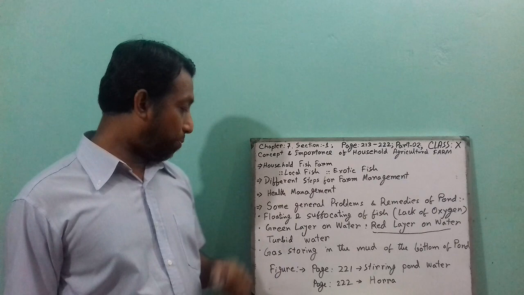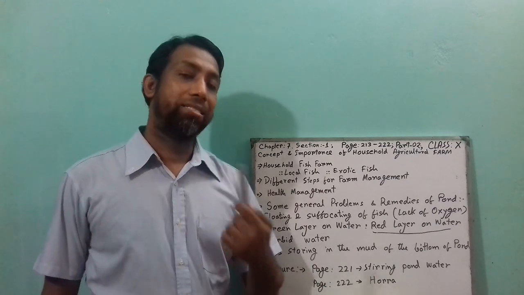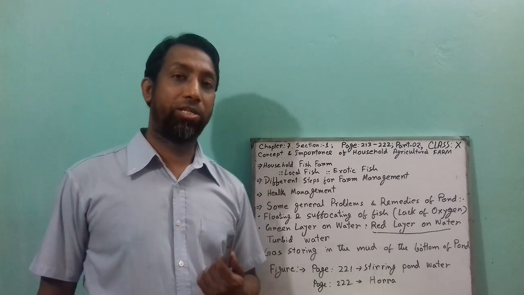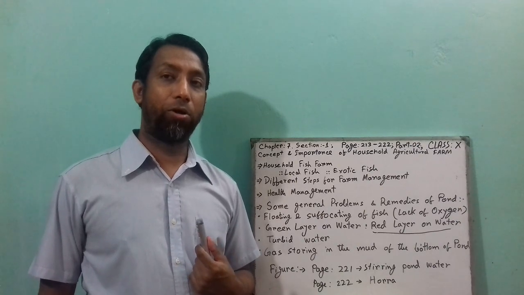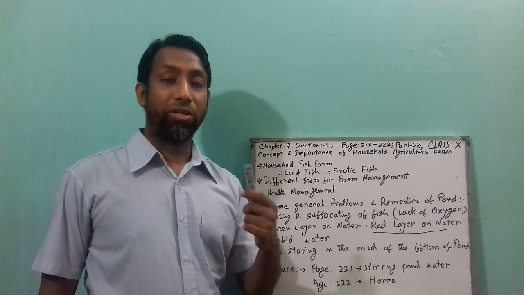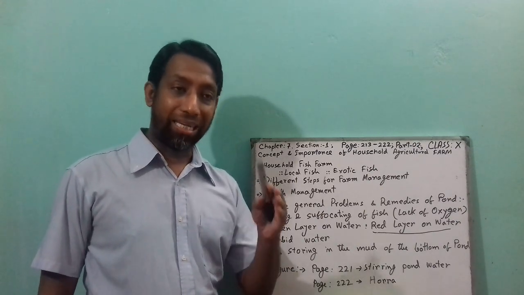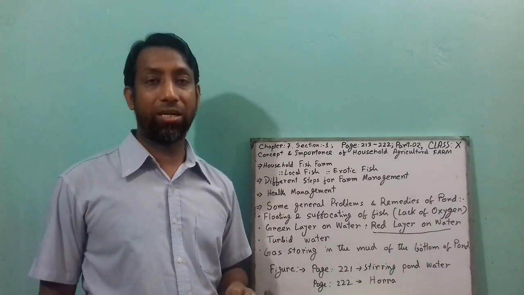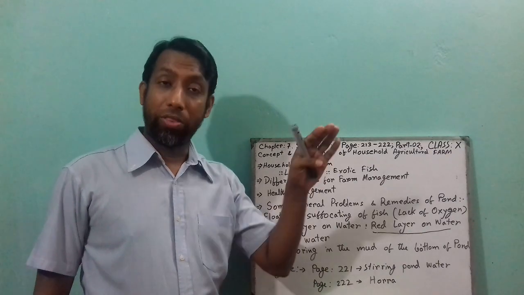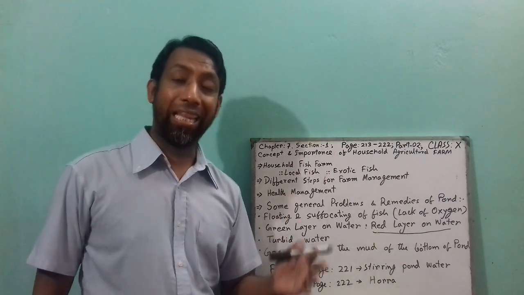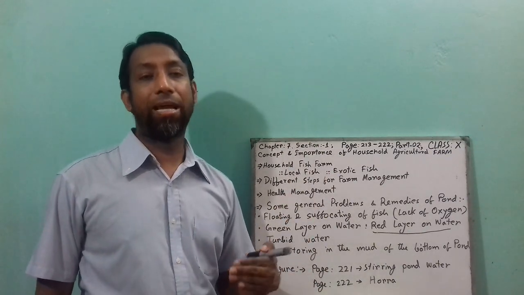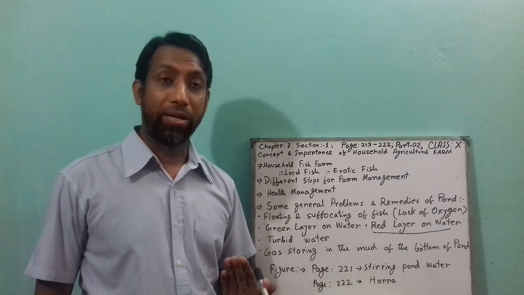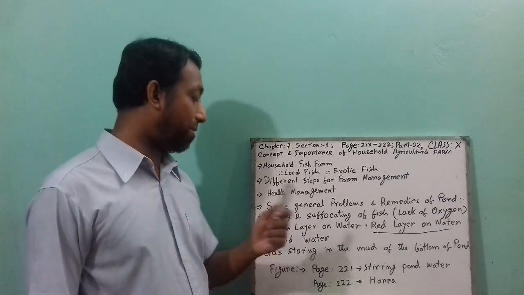So the next point is turbid water. Sometimes turbid water increases in the pond, like if rain water falls in the pond or goes inside the water of the pond, or the river bank is lacking grass, at that time the water will be turbid. What will be the problem of turbid water?